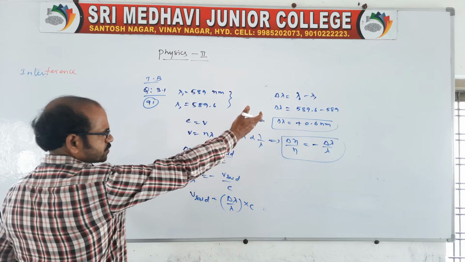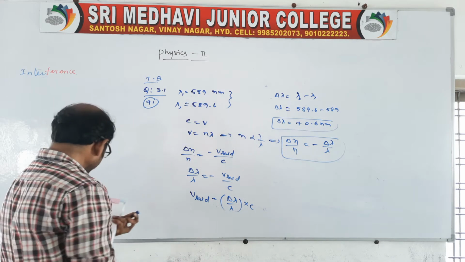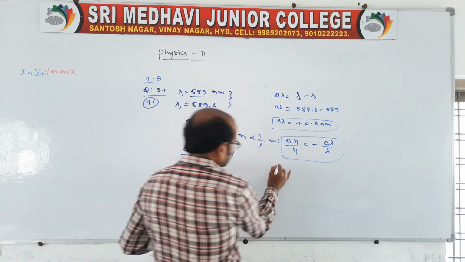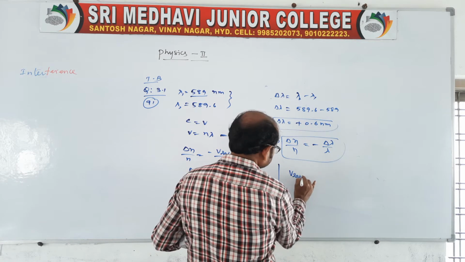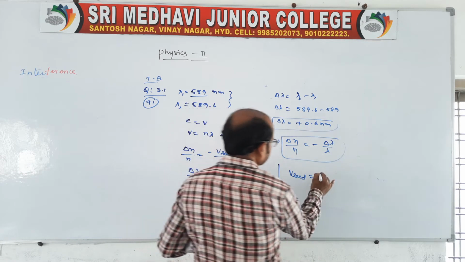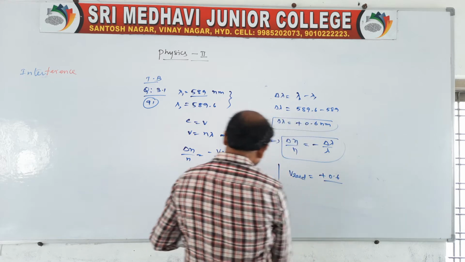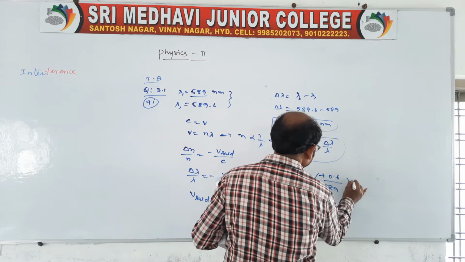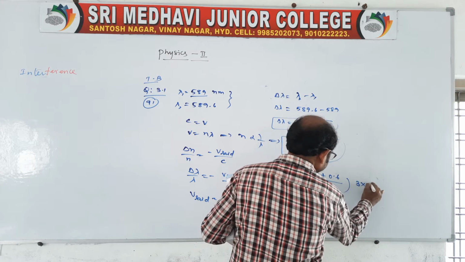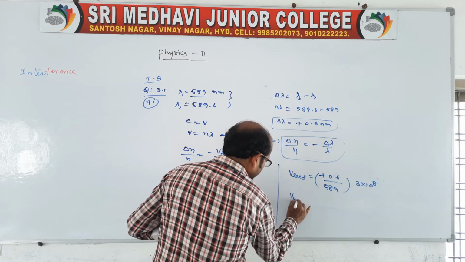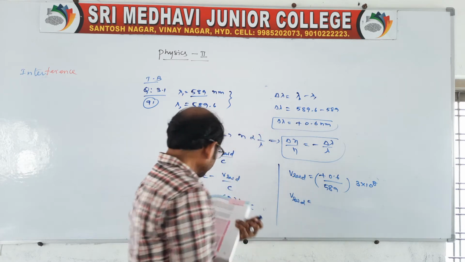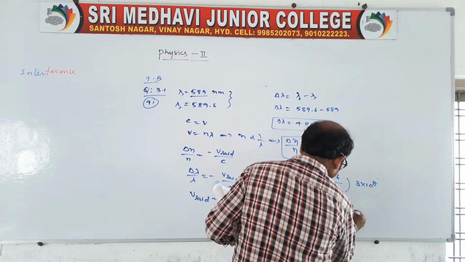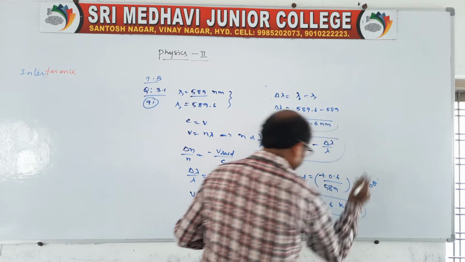Delta lambda is 0.6, lambda you can take either one, 589, and c is the velocity of light, 3 into 10 power 8 meter per second. So v radial, the component of velocity, is equal to 306 kilometer per second.